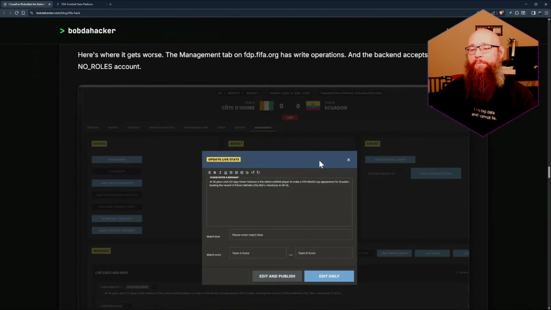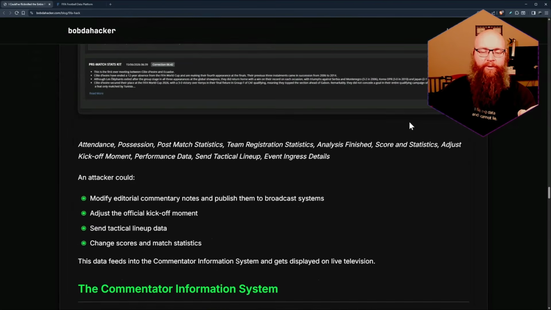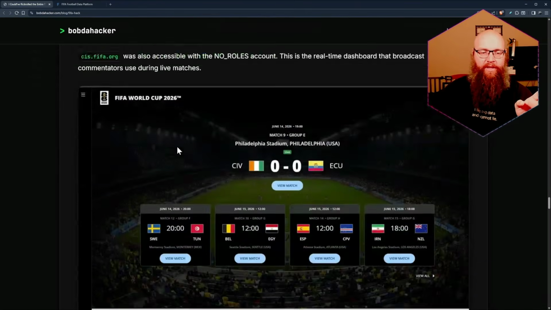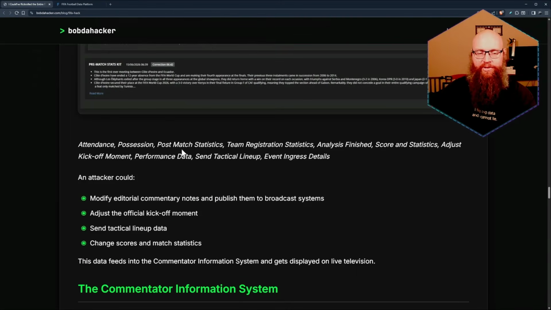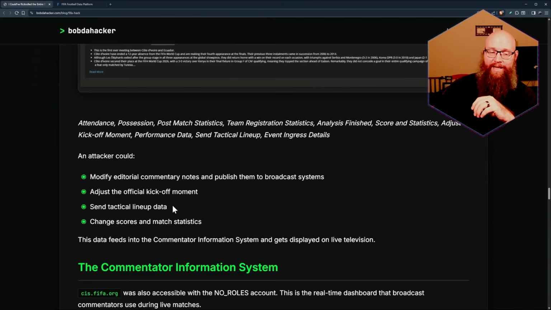Hell, there have been stories about people holding blowtorches up to weather systems near airports to artificially raise the temperature so they can win at Polymarket. It's kind of crazy. Bob even notes that from these systems here, they could have updated the live stats we just talked about, modified editorial comment notes posted to a broadcast, adjusted the official kickoff times, sent tactical lineup data, or even changed the scores in the statistics.